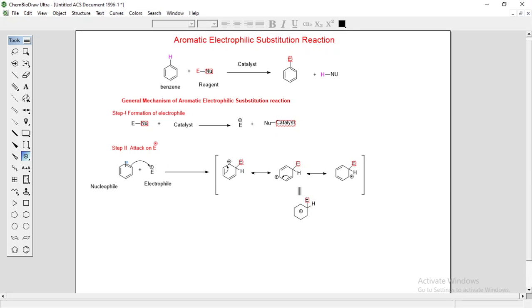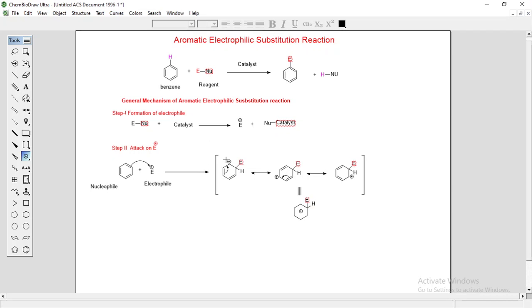So in step 2, attack on the electrophile takes place. Your benzene ring is an electron rich system and the pi bonds are loosely bound. So this pi bond of the benzene ring attacks the electrophile, and the attack takes place on this carbon. This carbon loses its electron, so there will be formation of a carbon single bond between this carbon and the electrophile, and that's why there is a positive charge. You will get this type of intermediate, and its name is arenium ion intermediate. It is also called a sigma complex or a Wheland intermediate.